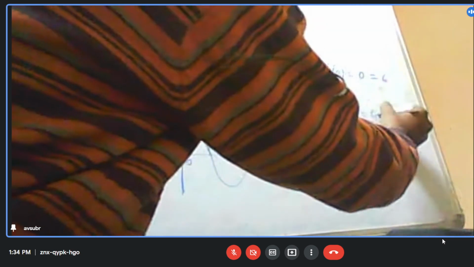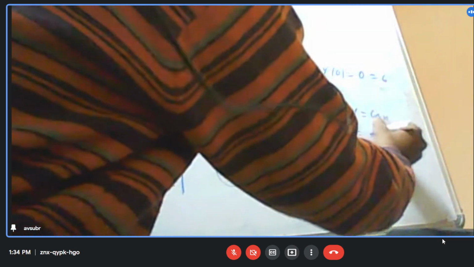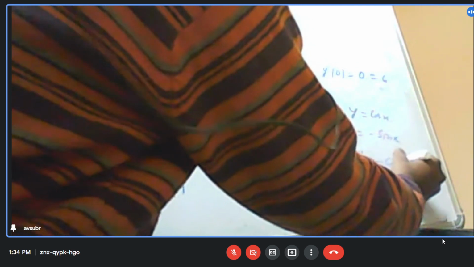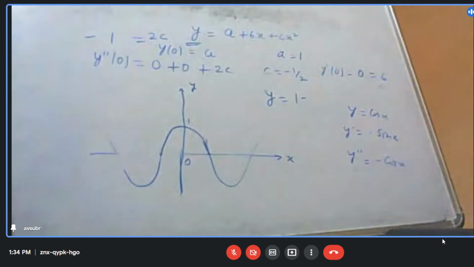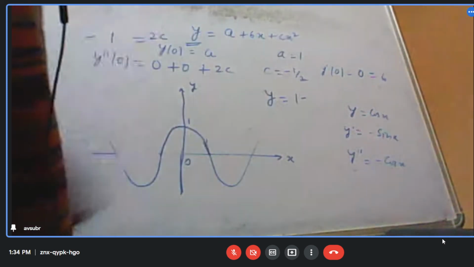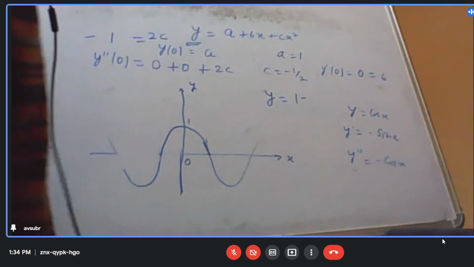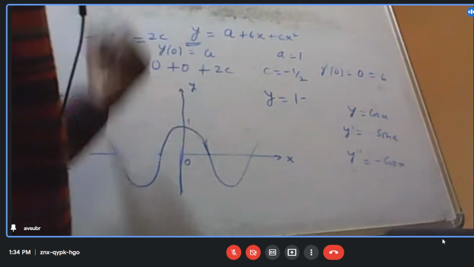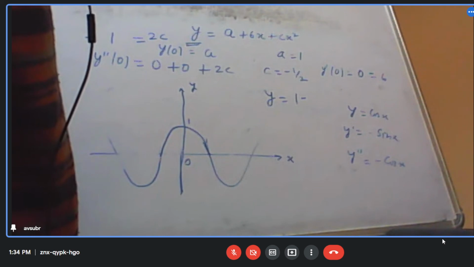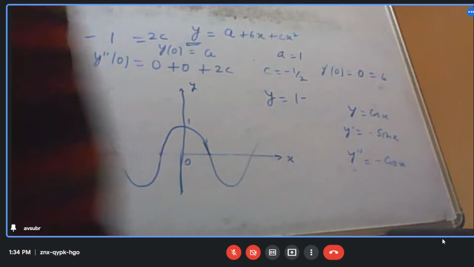Okay. Y is equal to cos x. The first derivative is minus sin x. The second derivative is minus cos x. Do you understand this? And x is equal to 0, so this is minus 1. So minus 1 is equal to 2c, means c is equal to minus 1 by 2. All right.